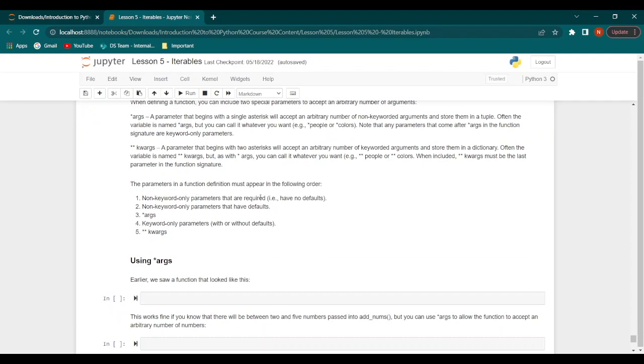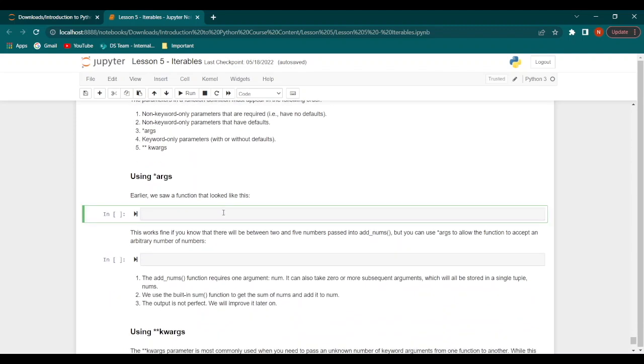The parameters in a function definition need to appear in the following order. First, we start with non-keyword-only parameters that are necessary, they basically have no defaults. Next, we have non-keyword-only parameters that do have defaults. Third, we have the arguments parameter. Fourth, we have the keyword-only parameters with or without defaults. And fifth, we have the keyword arguments parameter. So let's have a look at an example of using the arguments parameter.